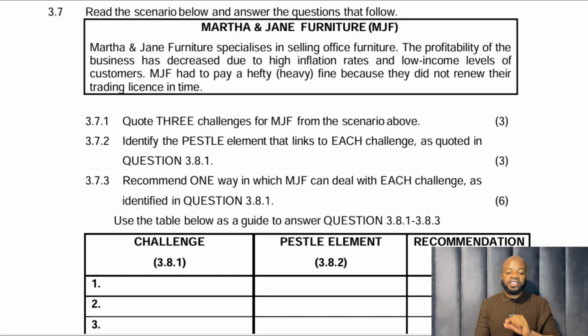So social factor there. The third one, MJF had to pay a hefty or heavy fine because they did not renew their trading license in time. That is the third challenge. And what pestle element is that linked to? They did not renew their trading license in time and they were fined. That's linked to legislation. That is the legal factor. So for each challenge, you have to link it to a pestle element. After linking it, you have to give a recommendation.